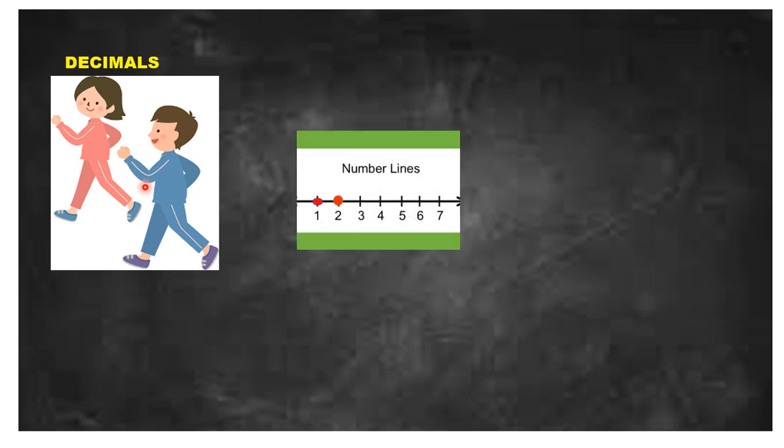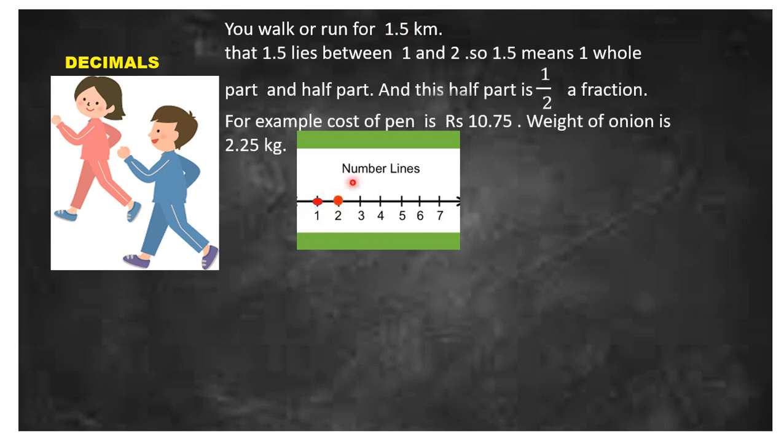Now when you run or walk, you say that I ran for 1.5 kilometers. So what is the meaning of this 1.5 kilometers? As we observe on the number line, 1.5 lies between 1 and 2, that is more than 1 but less than 2. So this 1 is the whole part, whereas this 0.5 is the half part, and this half part we can write as 1 by 2, or it is a fraction.